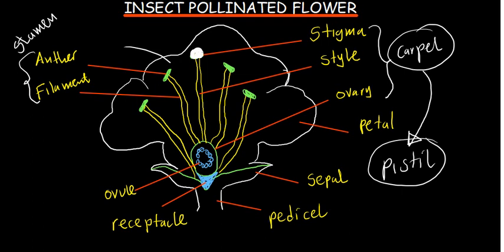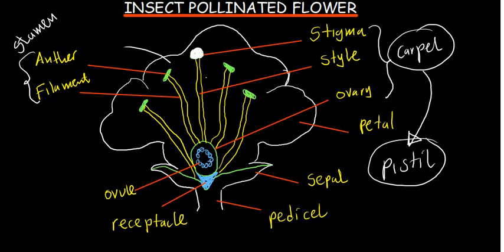If we look also at the stigma of an insect pollinated flower, they are small and compact. They do not protrude out of the flower. In other words, they also don't move outside the flower. So we're using the word protrude. That's to mean to move out. So they are also just stuck inside the flower like that. Also, when you look at the pollen grain of an insect pollinated flower, they are fairly abundant, like there are a lot of them, and they are large and sticky.